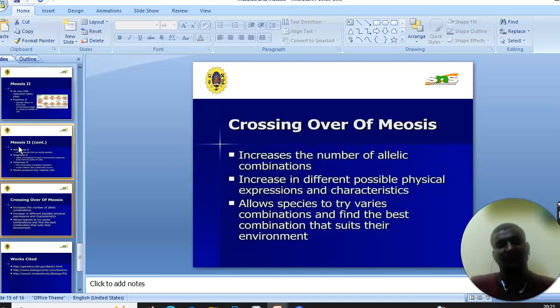Crossing over in meiosis increases the number of allelic combinations, increasing the different possible physical expressions and characteristics. It allows species to try various combinations and find the best combination that suits their